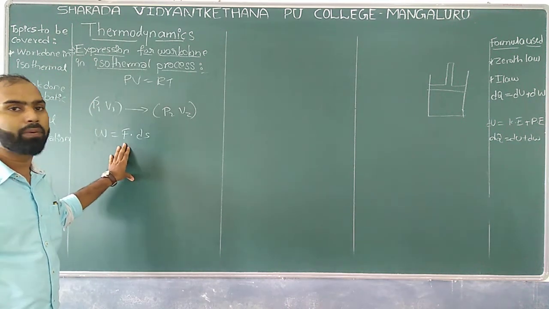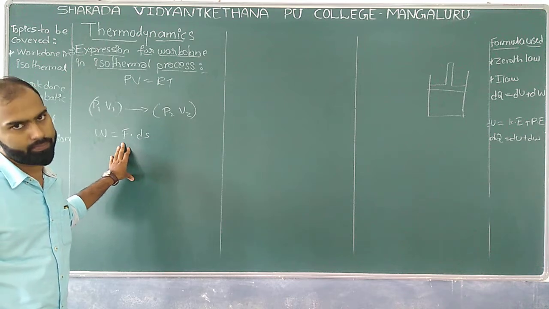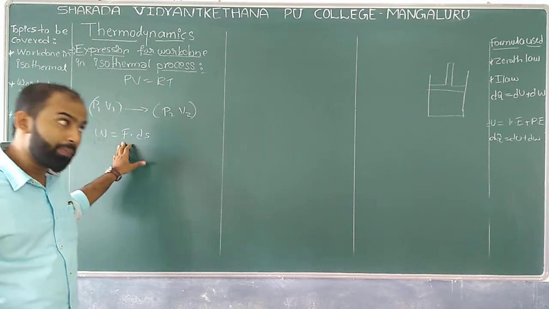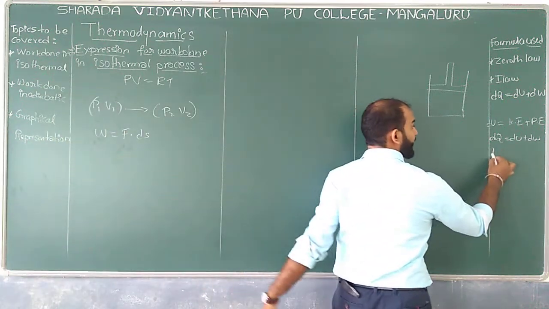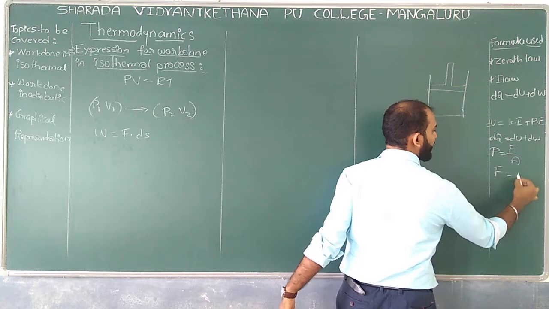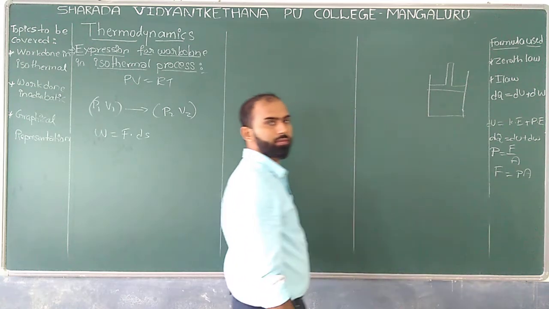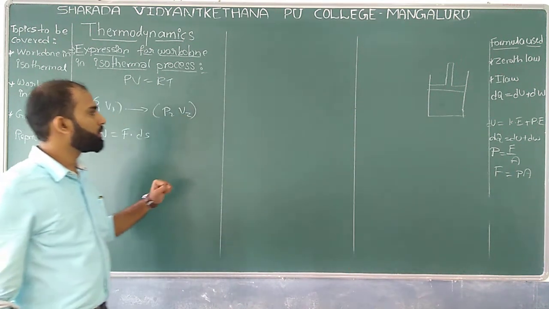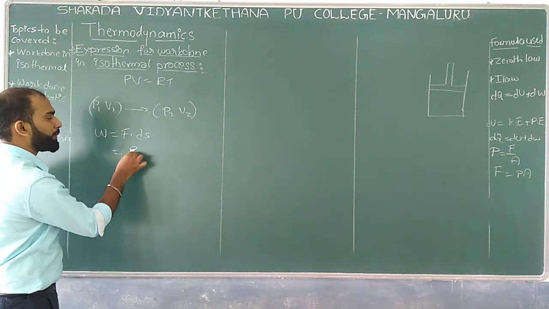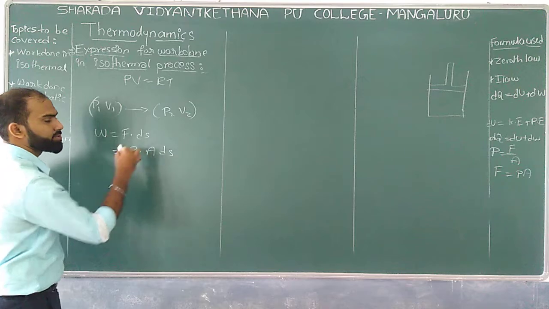Now, what can I replace force with? We know the relation that pressure equals force per unit area, so I can write F equals P into A. Now replace F with P into A into ds.